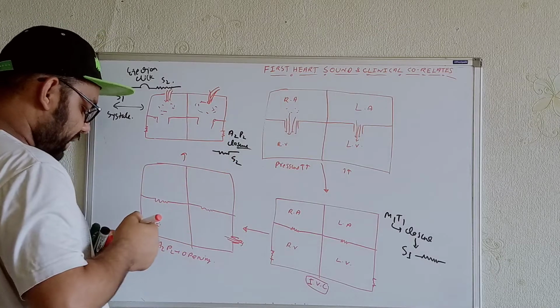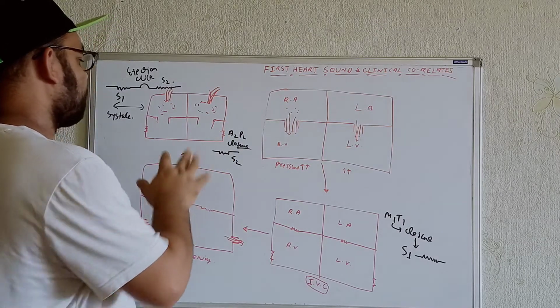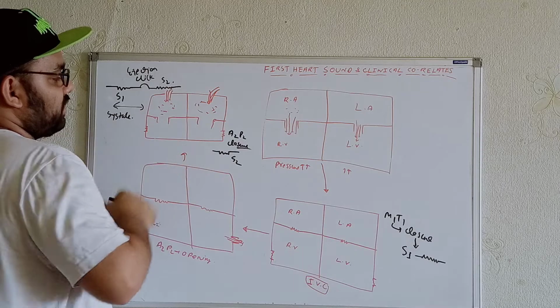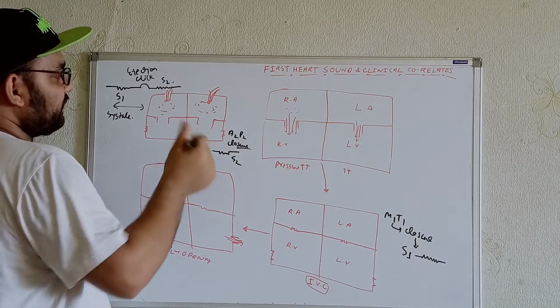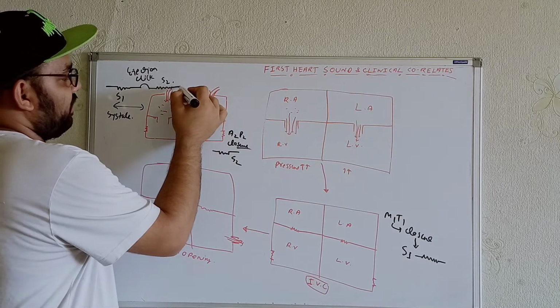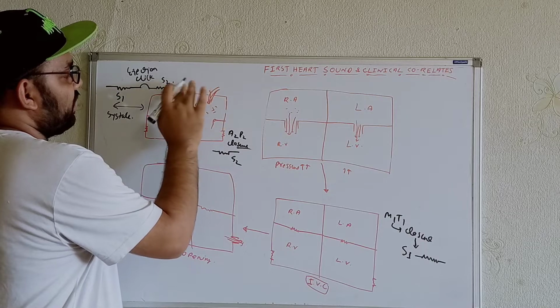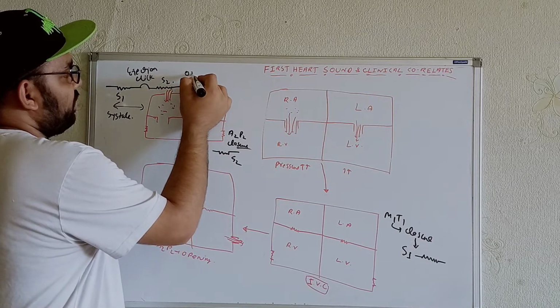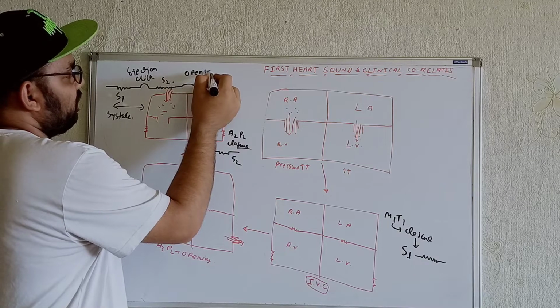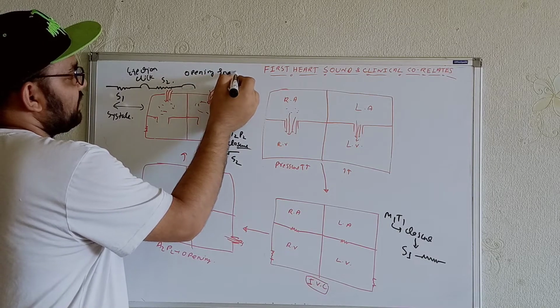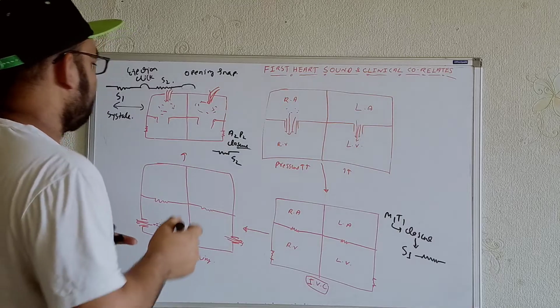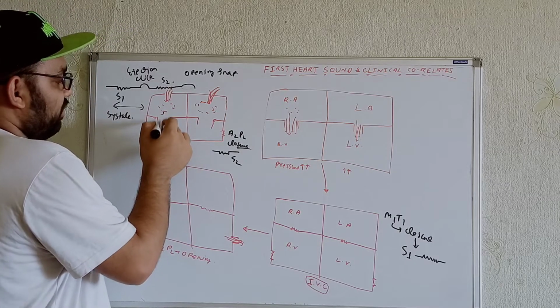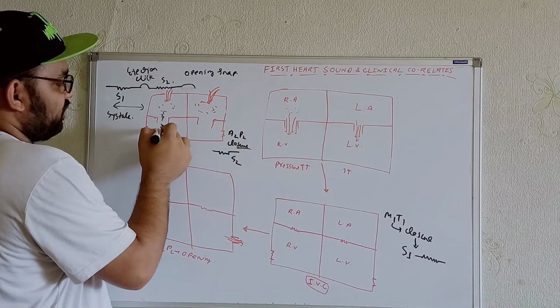Now whenever we are getting the opening of both, I mean the mitral and tricuspid valves over here, at this point we will get the opening snap. These portions, we can write in this way. This is known as the opening snap. And after that we will see the blood come from the atrium into the ventricles.